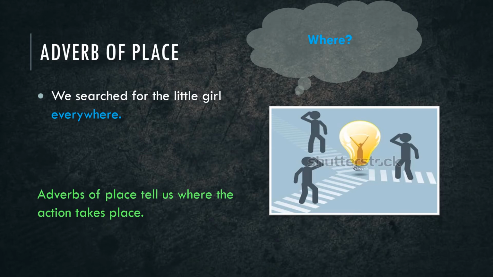Let us look at the next sentence. He asked us to meet him here. Where did he ask us to meet him? He asked us to meet him here. The word here indicates the place where the person had asked us to meet. So here is an adverb of place.